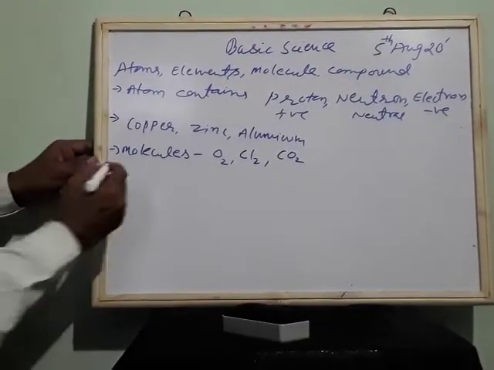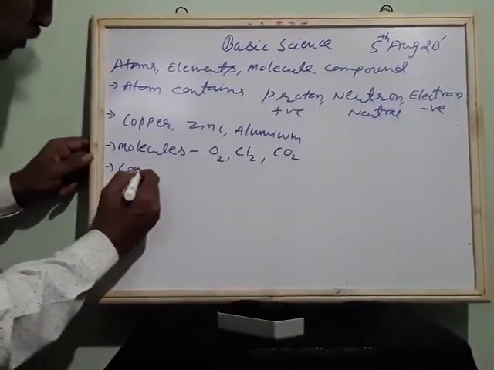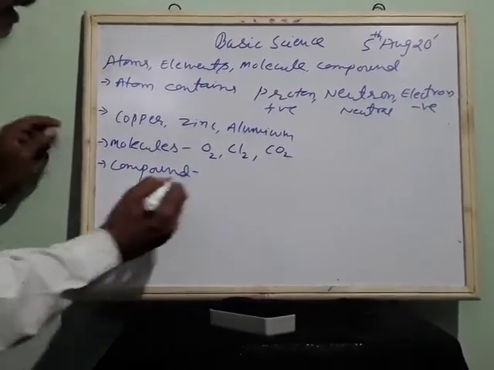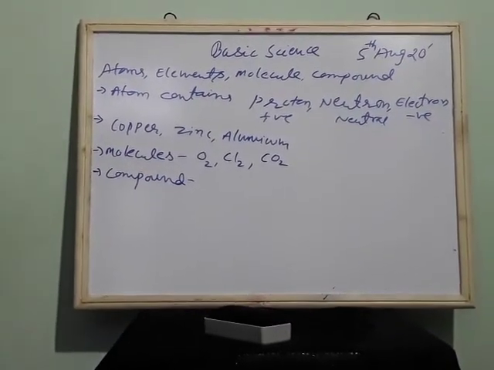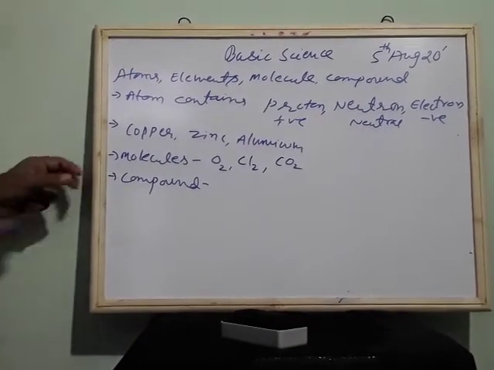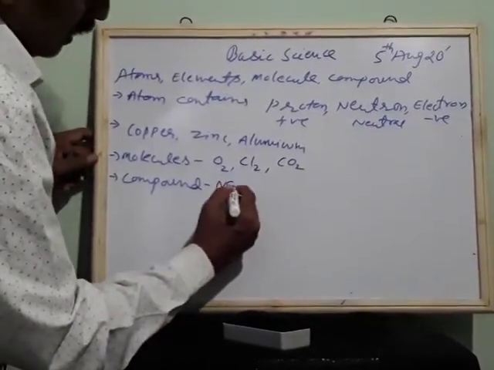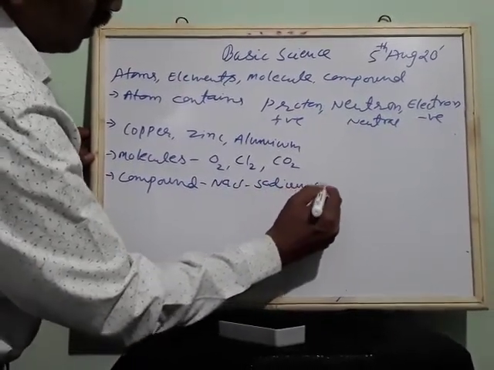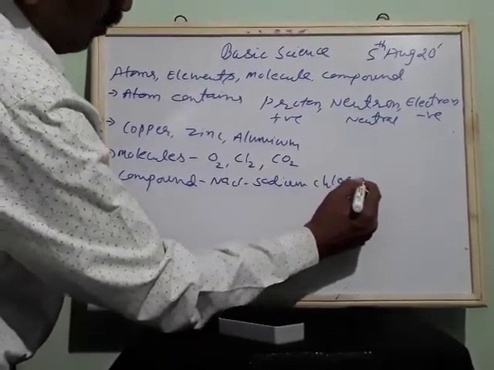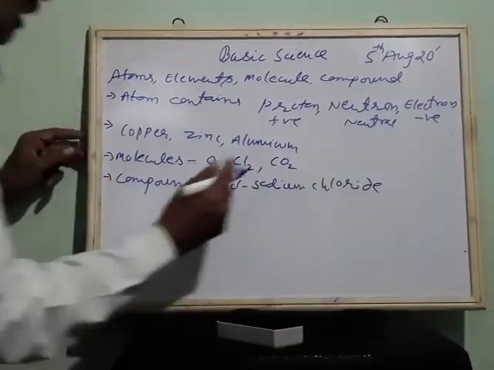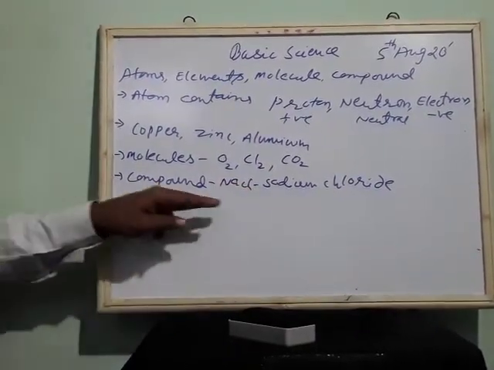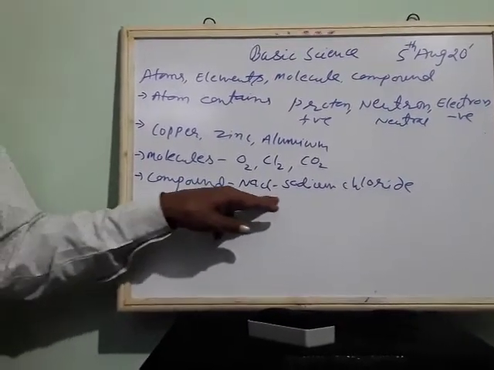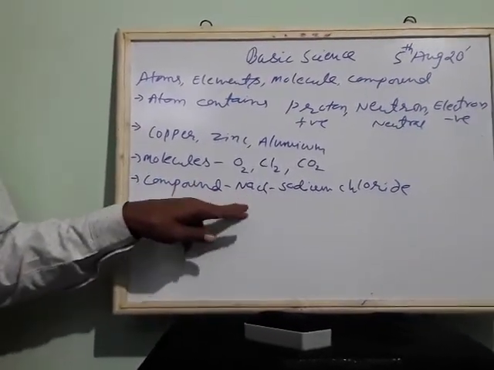Then, what is a compound? Compound is formed by the combination of two or more elements. For example, NaCl, sodium chloride. Whenever compounds are formed, both negatively charged particles and positively charged particles are there.